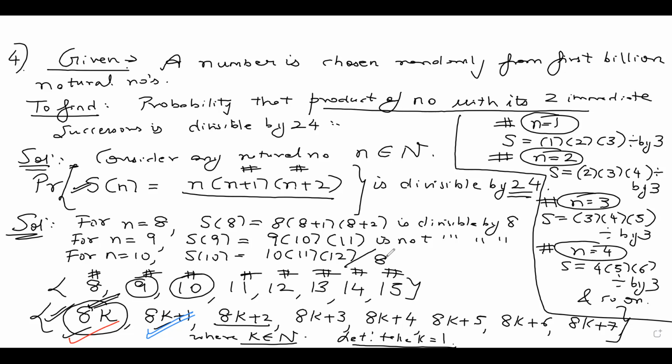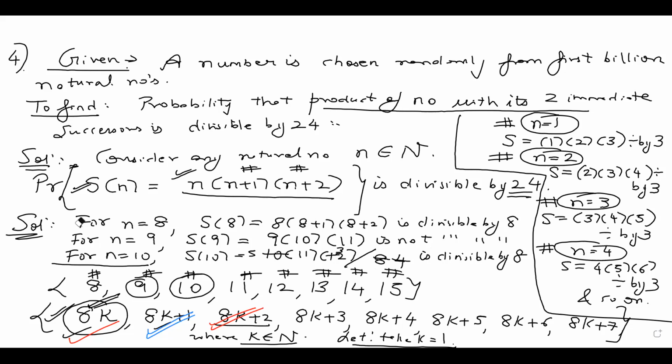If I divide this by 8, 2 4s are, 2 5s are, 2 4 3s are. So we get 5 into 11, 30. It's divisible by 8. If you put n equal to 10 in this expression and solve it, you'll see it's divisible by 8. So I can put a red tick here.